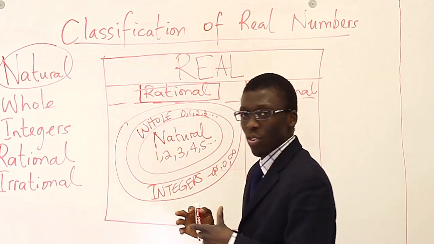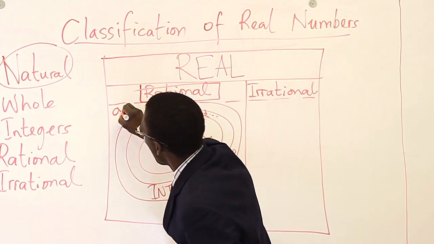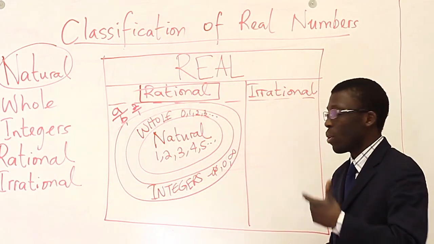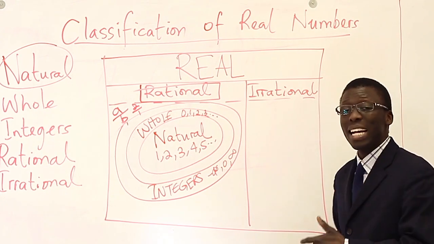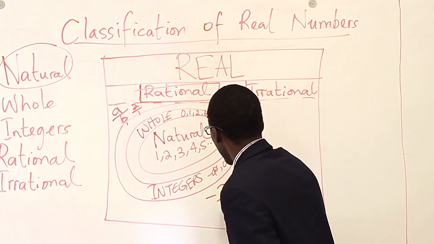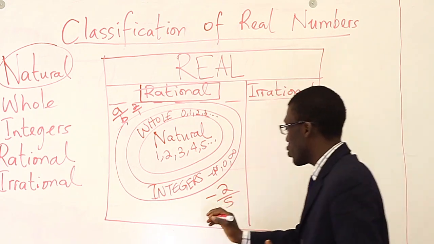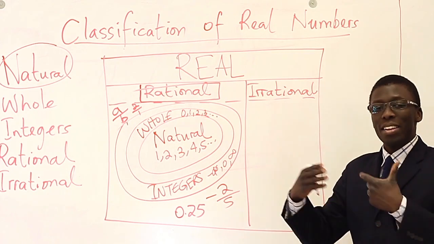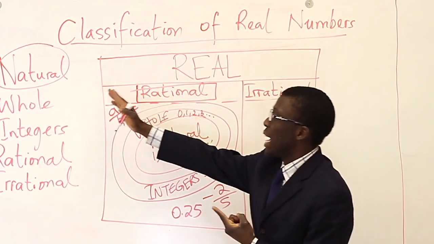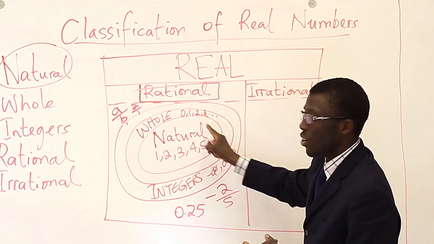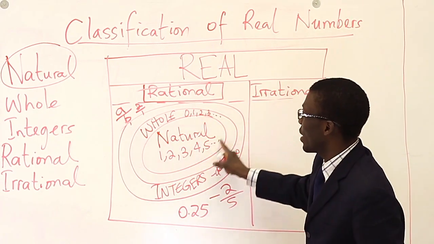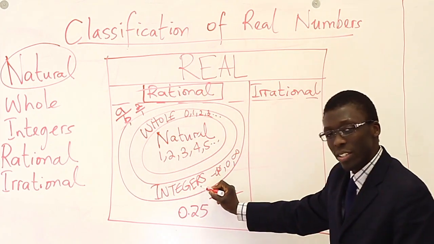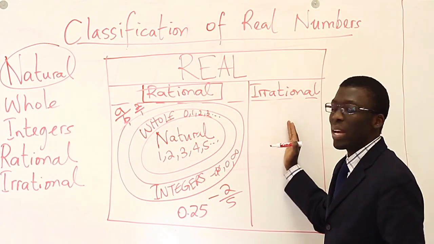The category after that is called rational. Well, rational numbers can be written in the form of A over B. For example, 2 over 1, that's rational, or 3 over 4, that's rational, or negative 2 over 5. If it is a decimal that terminates, so 0.25, which is the same thing as 1 over 4, that's rational. So we have natural numbers in the first circle-looking picture, then the whole numbers, then integers, rational numbers, and then irrational numbers.